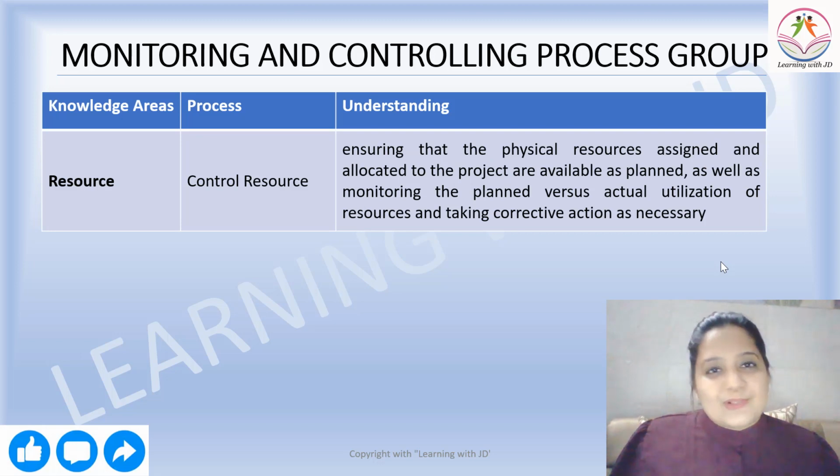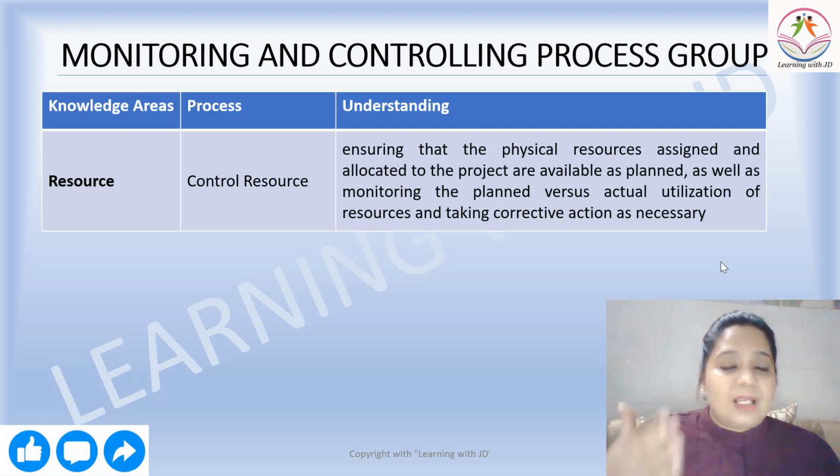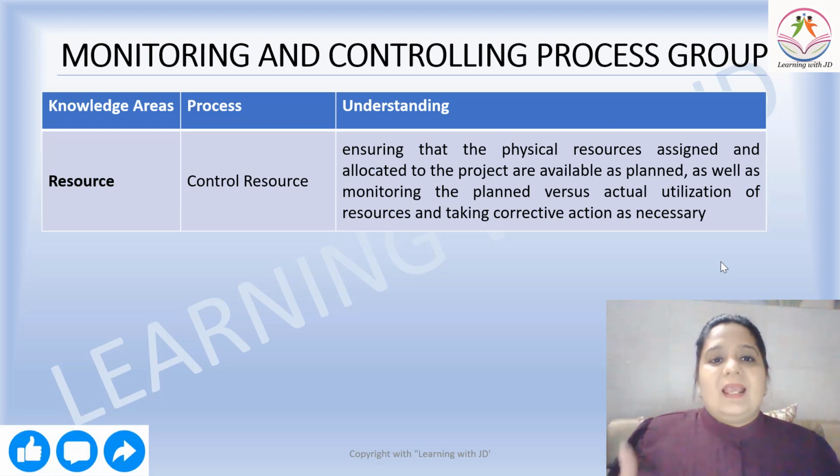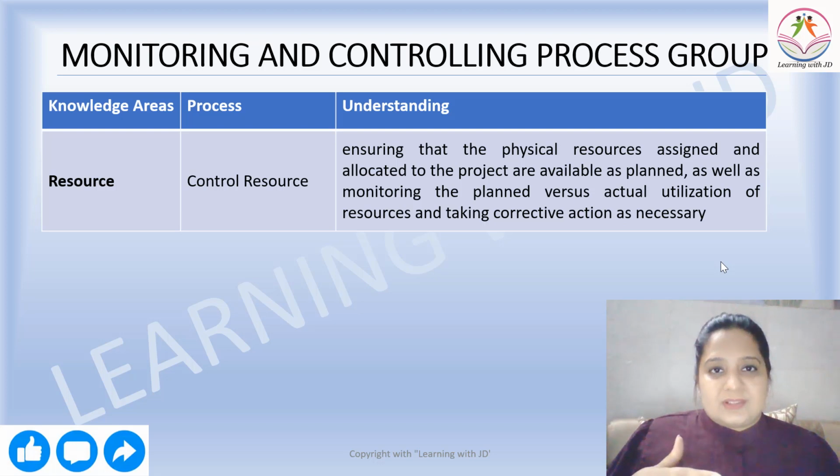Then you talk about control resources. It ensures that the physical resources are assigned and allocated to the project. You need a workstation, you need tables, you need computers, you need a database, you need infrastructure, factories, anything. The physical resources assigned and allocated to the projects are available as planned, as well as monitoring the planned versus actual utilization of the resources.